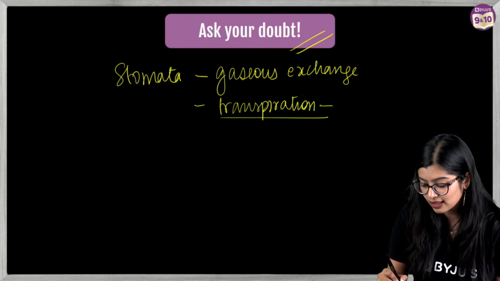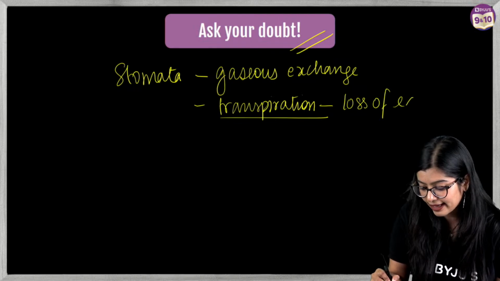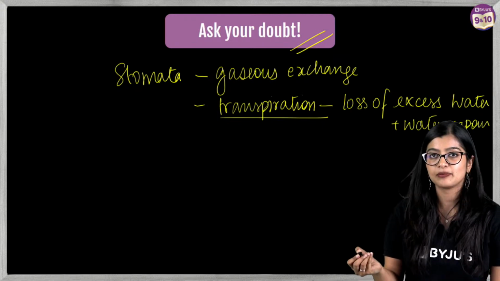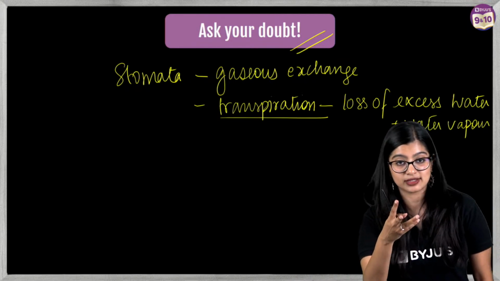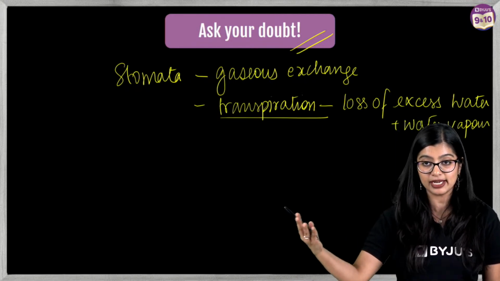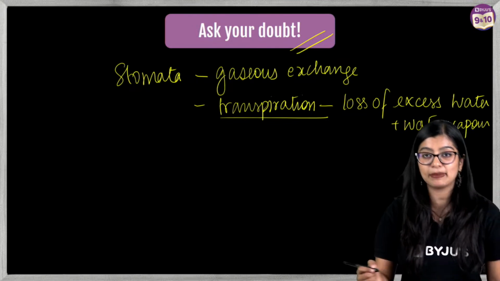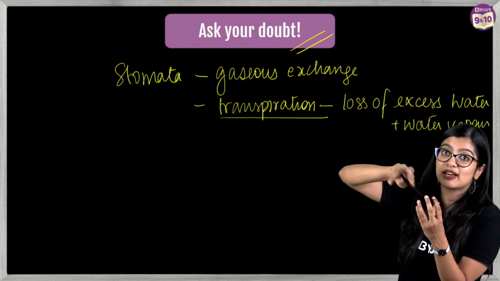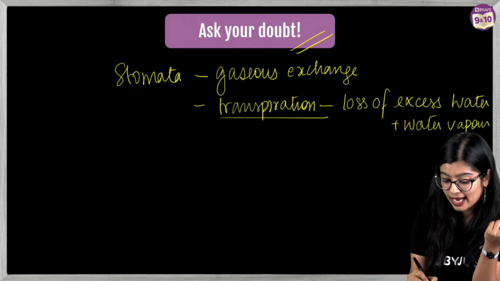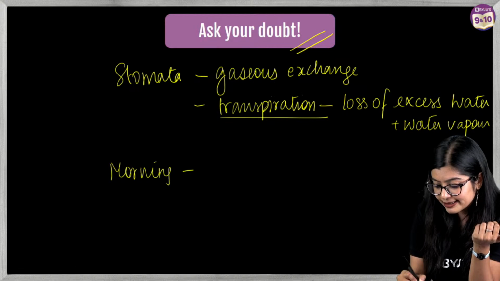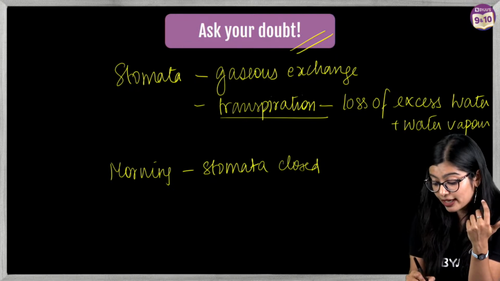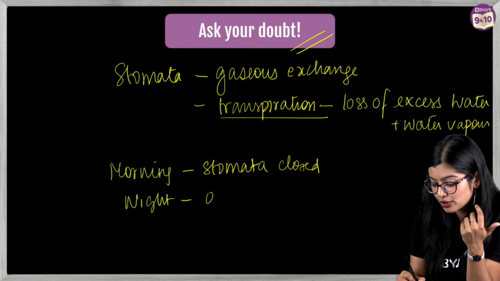Transpiration is nothing but the loss of excess water in the form of water vapor through the aerial parts. Now in certain desert plants, what happens is that in the mornings they cannot really open their stomata for gaseous exchange. So in the morning time their stomata is closed, but at night they will keep it open.